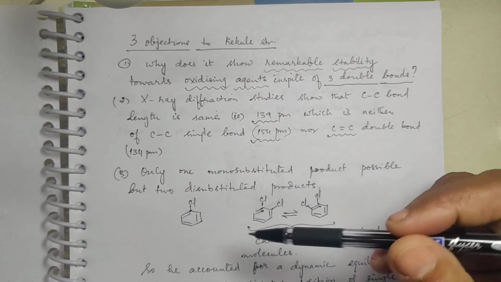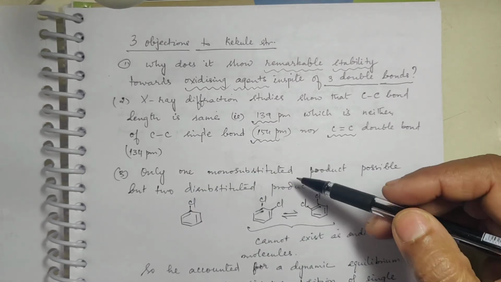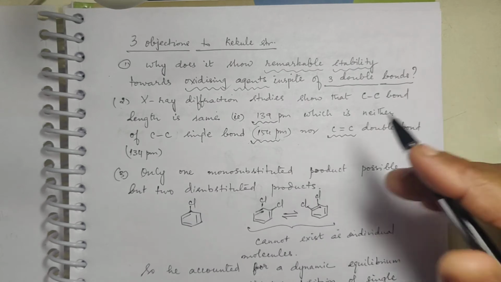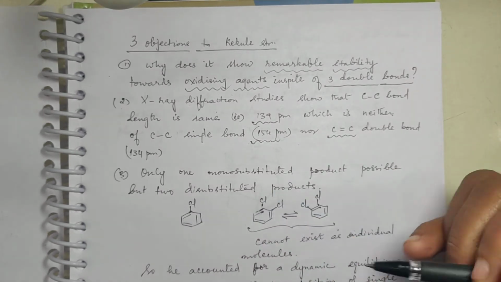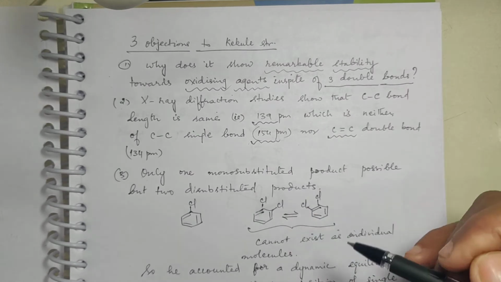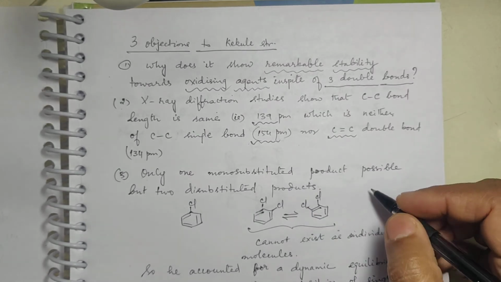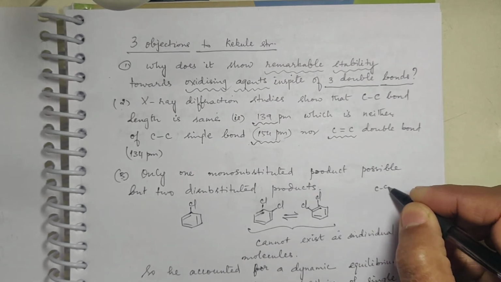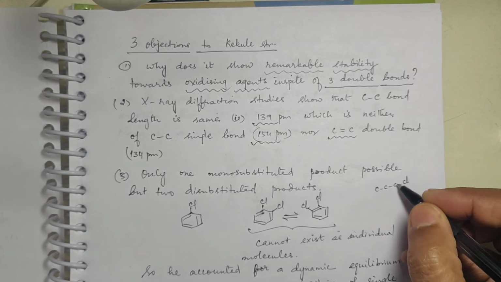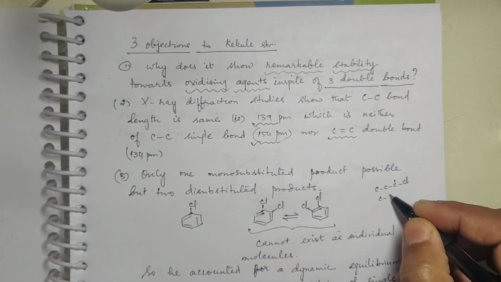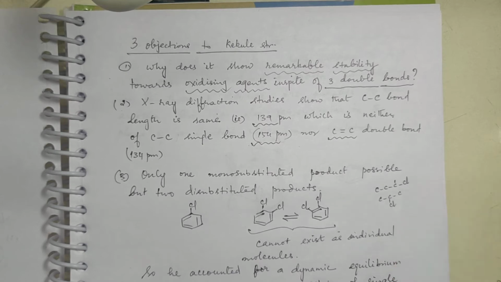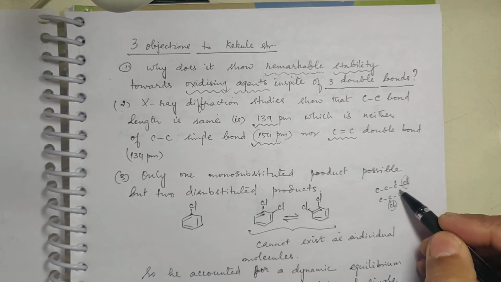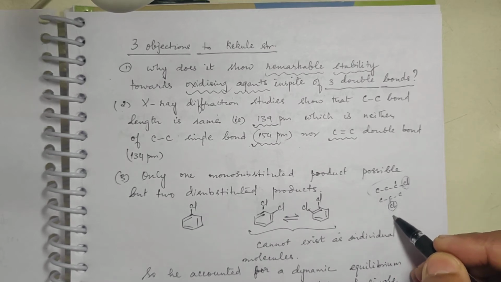Then another one was that it was making only one mono-substituted product and two di-substituted products. What I mean is, say for example, if I give you chloropropane, you can have chlorine at number 1 position. You may also have chlorine at number 2 position. So the position of the functional group may change. This is also a mono-substituted product. This is also a mono-substituted product.